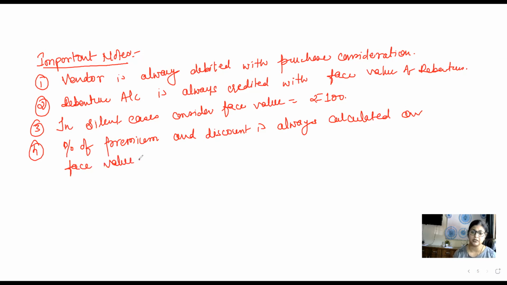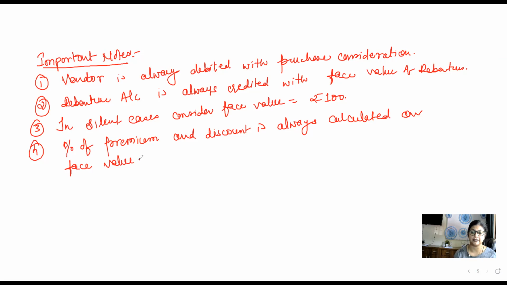Like we did here, we took out 10% premium on rupees 100 as well as discount on face value. Okay, so I hope by now all your concepts are clear regarding consideration of issue of debenture, consideration other than cash in case of buying any asset.